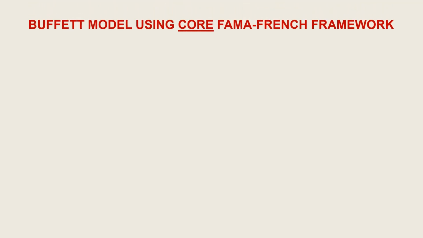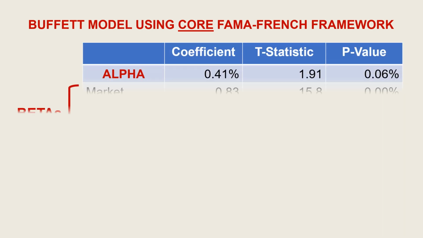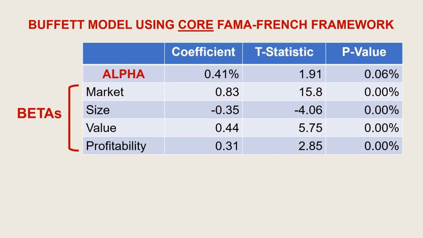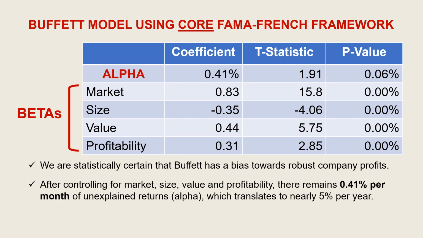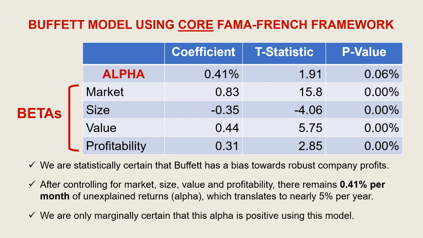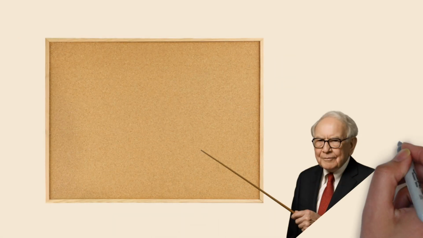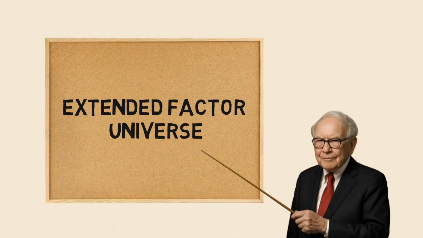And as far as the core Fama French framework using their five-factor model is concerned, this is our end result. We determined that Buffett is significantly exposed to profitability as well as large caps and value, and his residual alpha still clocks in at a robust 5% per year. While its t-stat fell just short of the threshold value of 2, it's still meaningful, since its statistical confidence is just barely below the 95% level. We could stop here. But let's examine the extended factor universe.